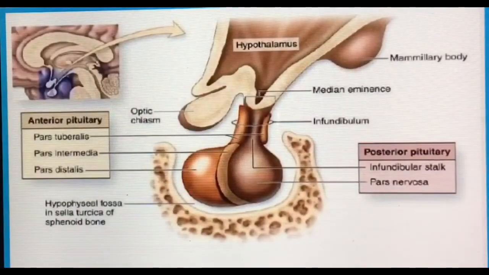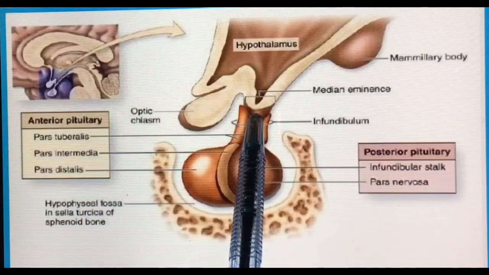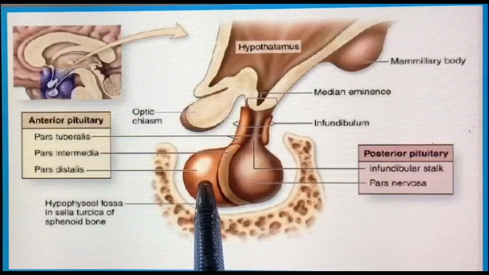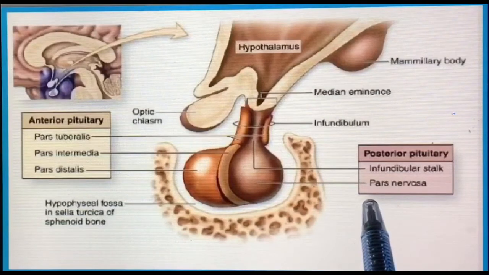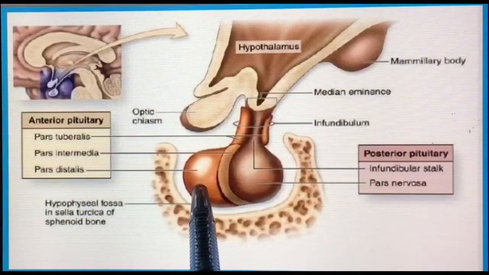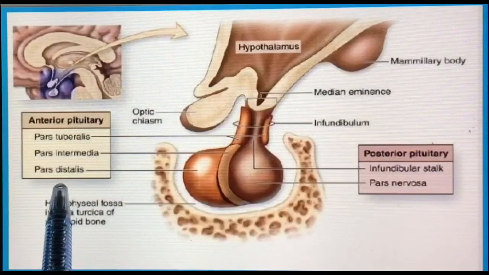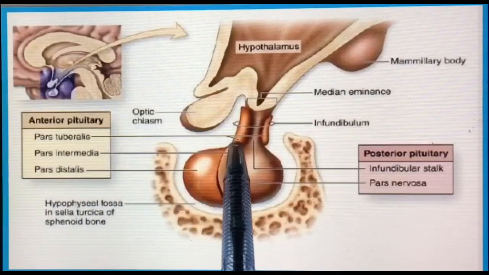The pituitary gland has two lobes, the anterior pituitary lobe and the posterior pituitary lobe, and it's connected to the surface of the brain by the infundibulum. The anterior lobe of the pituitary gland is known as adenohypophysis, while the posterior lobe is known as neurohypophysis. The anterior lobe is also subdivided into pars distalis and pars intermedia, and the projection of pars distalis is known as pars tuberalis. This is the pars tuberalis that extends to the pituitary stalk.